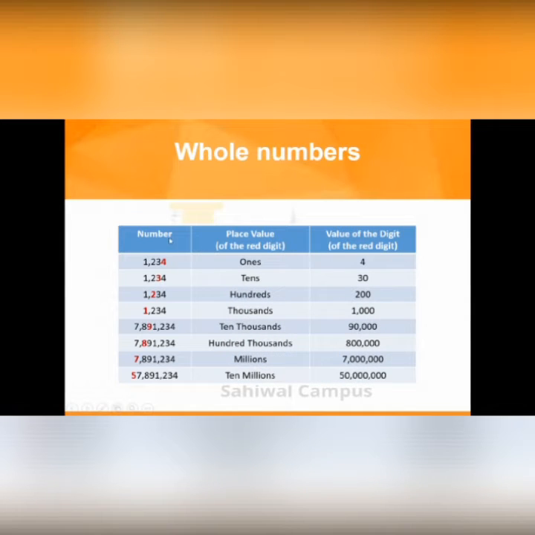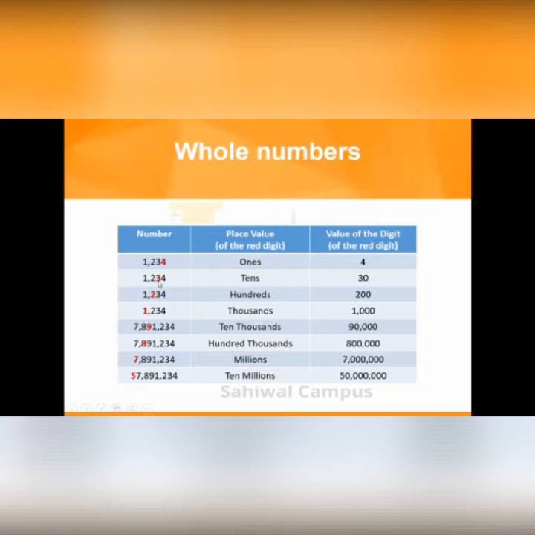Next topic is we have to tell what's the place value of the red digit and the value of the digit of the red digit. Okay, if you look at the first number 1234, we will start from the right side. The fourth is ones, so we write it as 4 and we read it as 4 because this is a ones number.